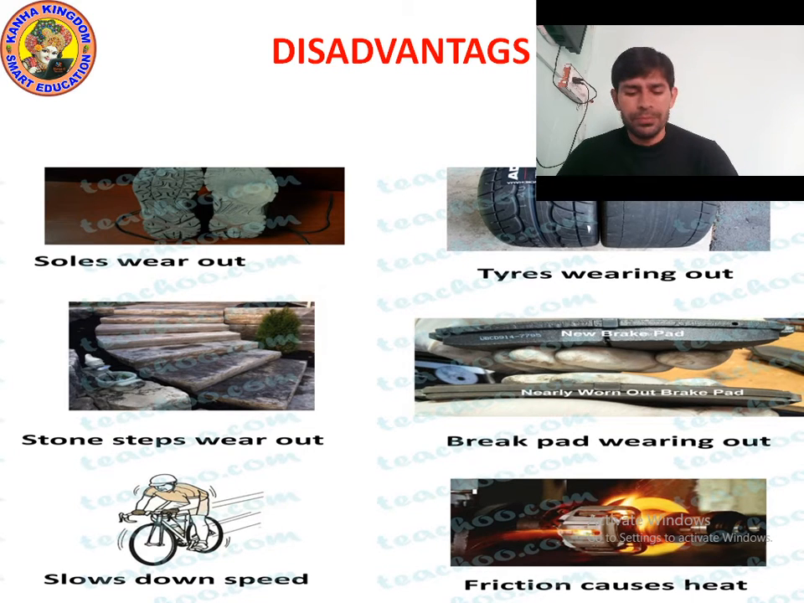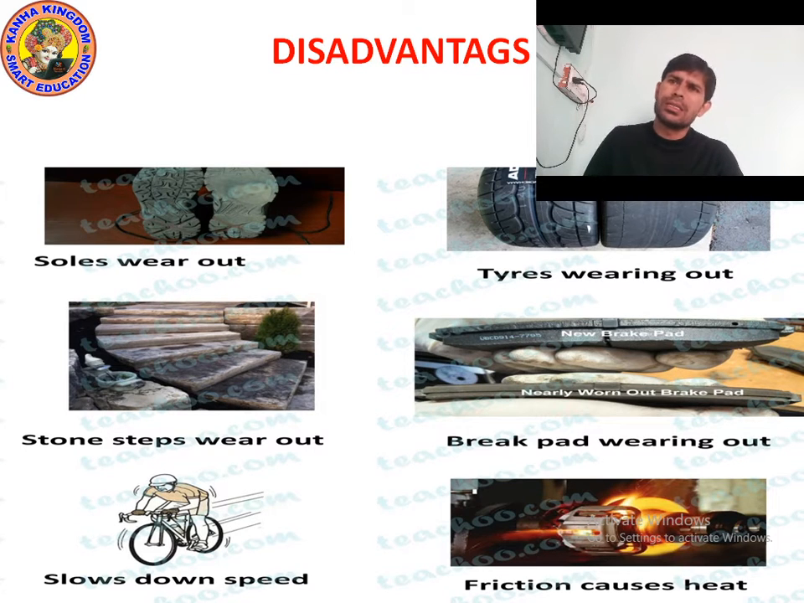But when you ride a bicycle too much, or drive a car too much, the tire comes in contact with the surface, and at that time friction force applies. The friction force may be less or more, but whenever friction works, heat is also generated. So due to heat, the tires wear out and soles wear out.